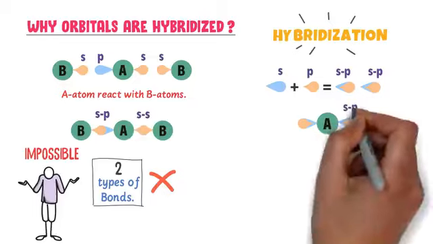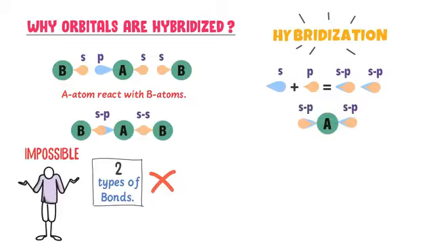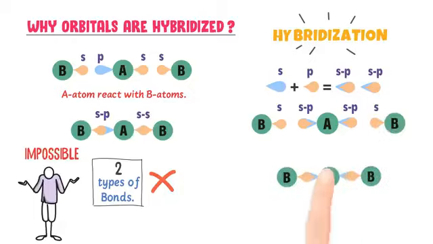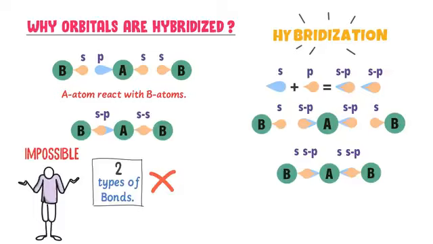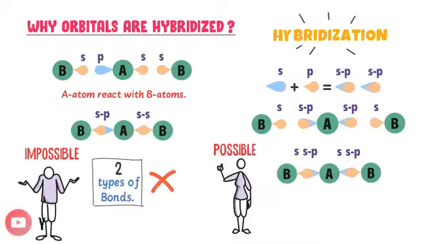Here, this is sp orbital and this is also sp orbital. Hence, this sp orbital of A atom will form covalent bond with s orbital of B atom, and this sp orbital of A atom will also form covalent bond with s orbital of this B atom. So, this is now an s-sp bond and this is also an s-sp bond. Now, we can say that A atom forms s-sp bond with B atom, which is possible, understandable and 100% right.